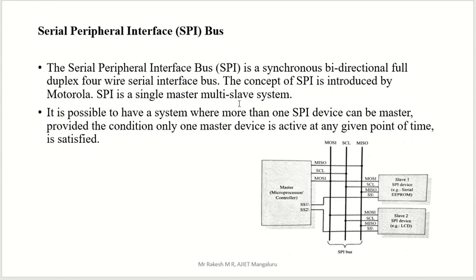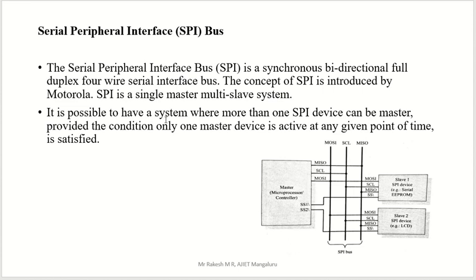SPI is a single master multi-slave system. Single master is there, multi-slave is there. Can you tell me what the previous concept is? Many masters, many slaves also possible. But here single master, many slaves. You can attach another 4 or 5 masters, but at a time only one master is active. That is the concept. Many masters are there, but at a time only one master is active. But in the slave part, at a time many slaves are active.